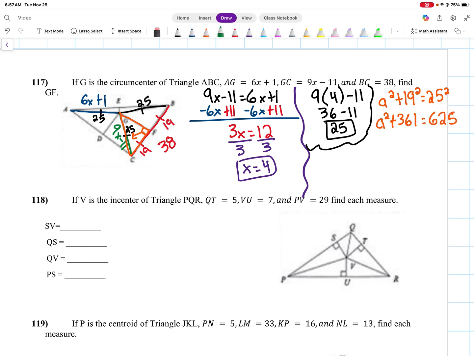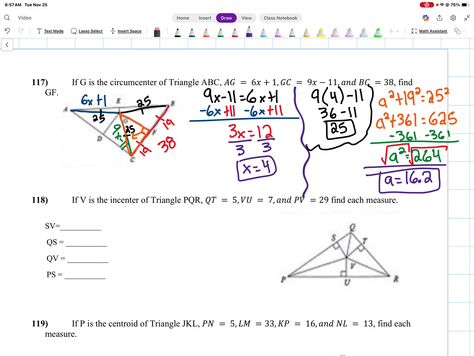We subtract 361, and we're left with a squared equals 264. To get a by itself, we take the square root, so a is equal to roughly 16.2. So 16.2 is the length of GF.